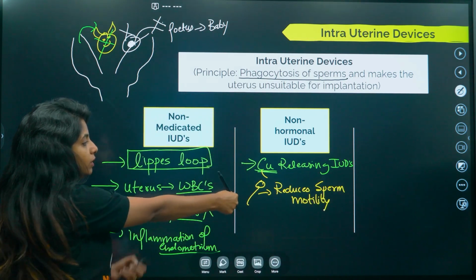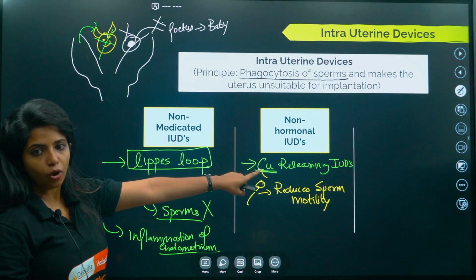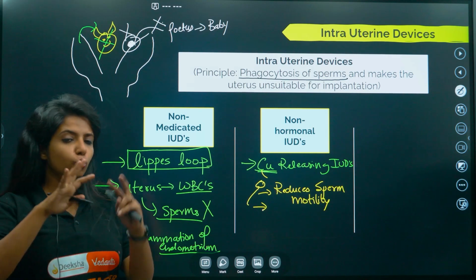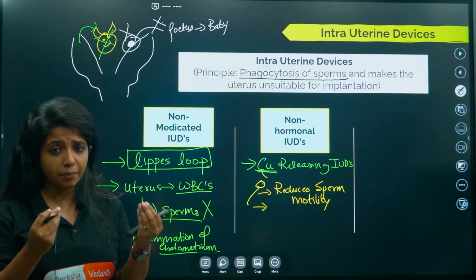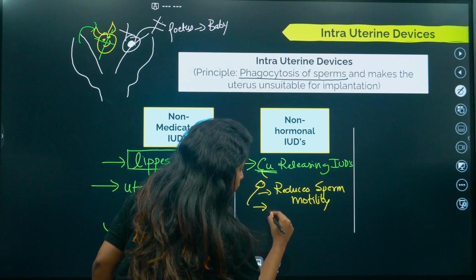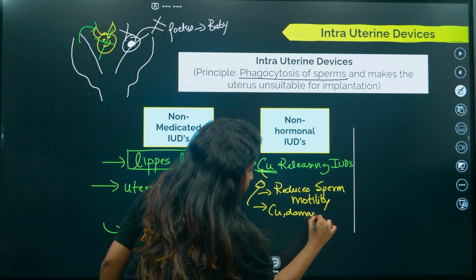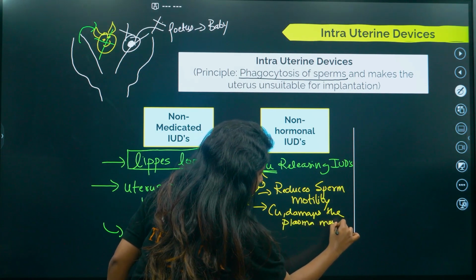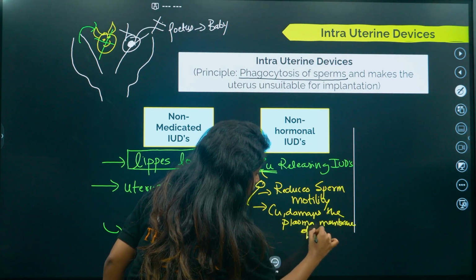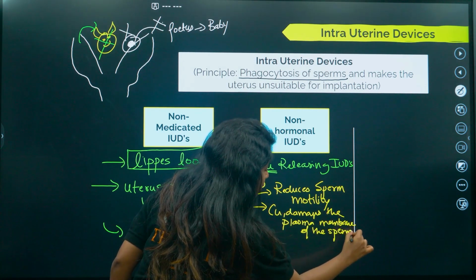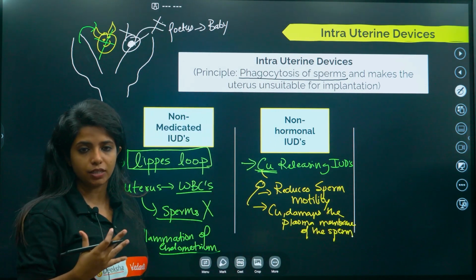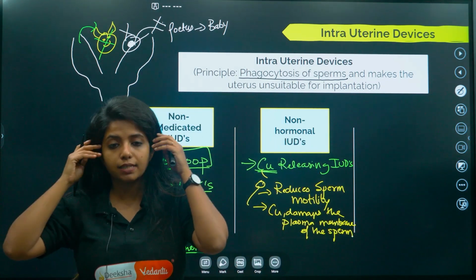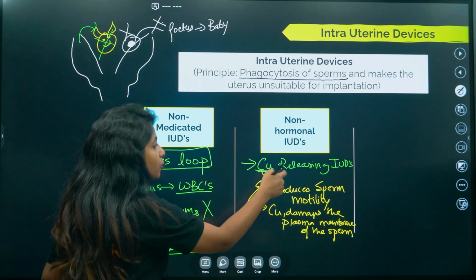Just imagine that someone has held the sperm from the back, that is Cu, the copper. So it reduces the sperm motility. Apart from that, the plasma membrane of the sperm is somehow being damaged with the help of the Cu. Cu damages the plasma membrane of the sperm. And if you remember, I have taught in the reproduction chapter, there is something known as capacitation. Capacitation means you bring out certain changes in the sperm's body so that it can easily go and fertilize the egg. So that capacitation is also being hindered because of the Cu.